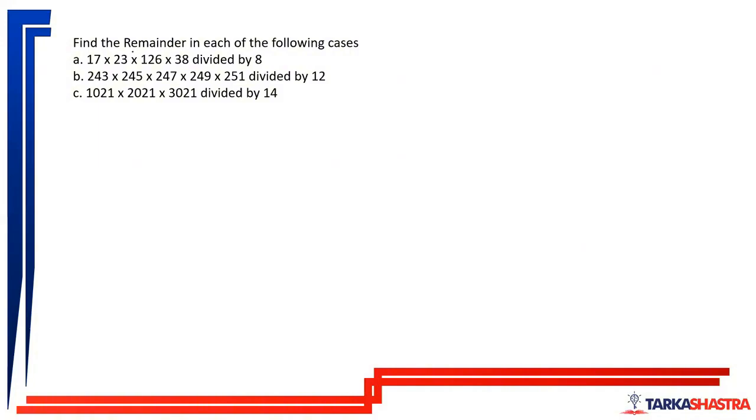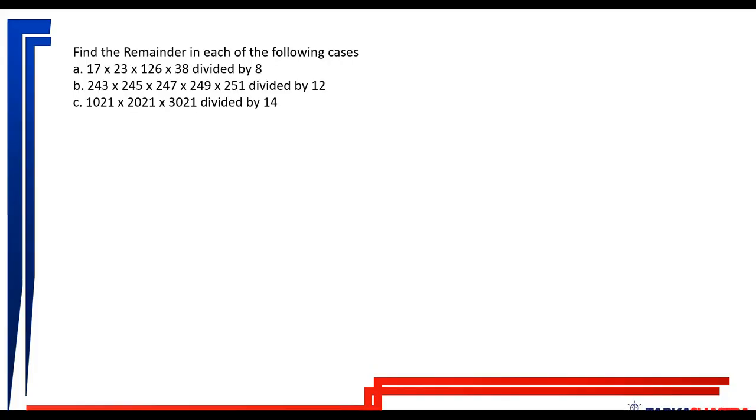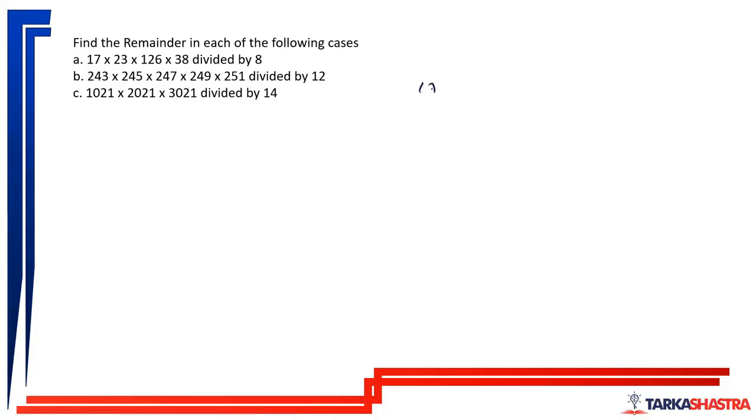The remainder when each of the following is divided by 8. So write it all down below. What we have is 17 into 23 into 126 into 38 divided by 8. So now 17 divided by 8, remainder 1. 23 divided by 8, remainder 7. 126 divided by 8, remainder 6. 38 divided by 8, remainder again 6.